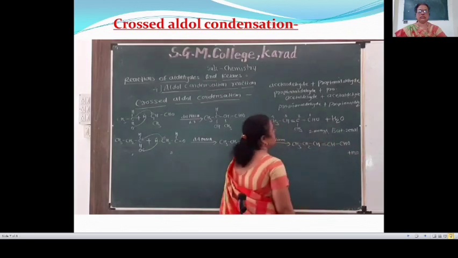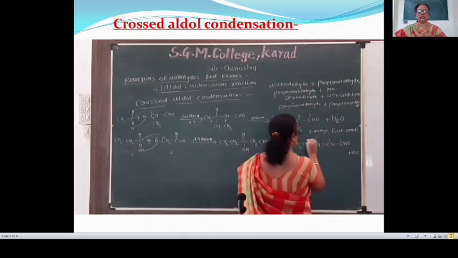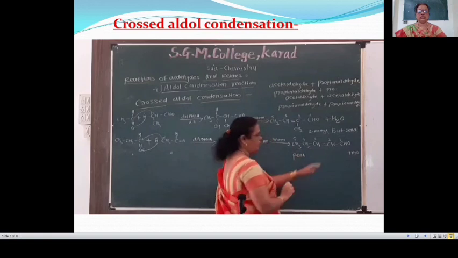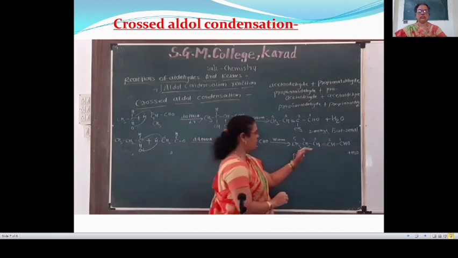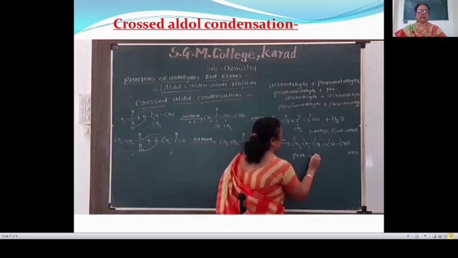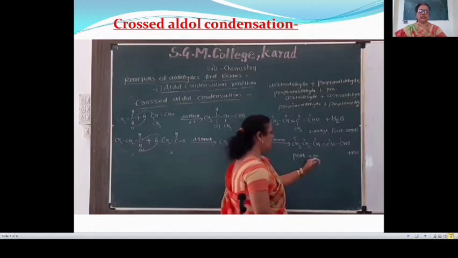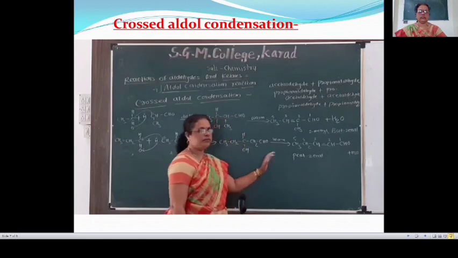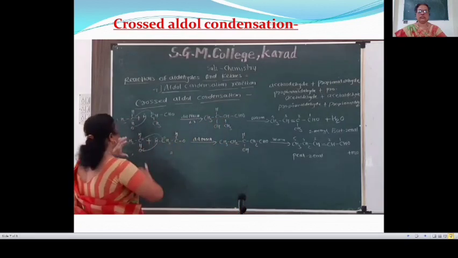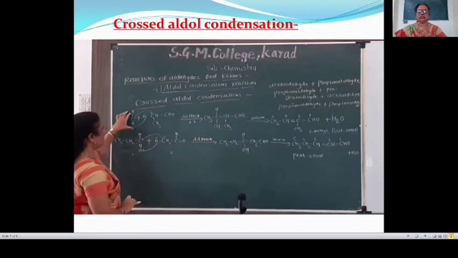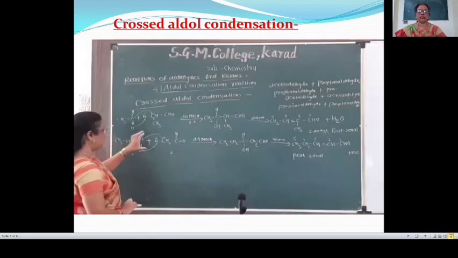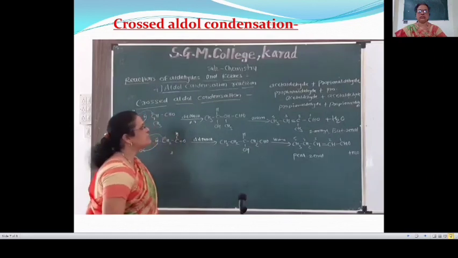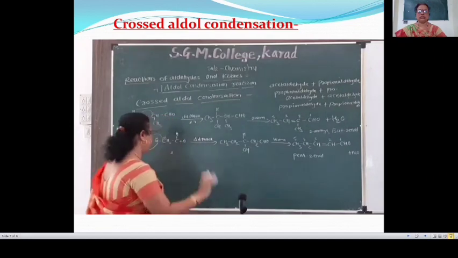And this compound is known as 1, 2, 3, 4, 5. That is pent. A double bond is present, therefore pent-2-ene, pent-2-enal. This is the second product. Then the third product. Here this is ethanal and propanal, then propanal and ethanal. Then the self product, that is acetaldehyde and acetaldehyde.